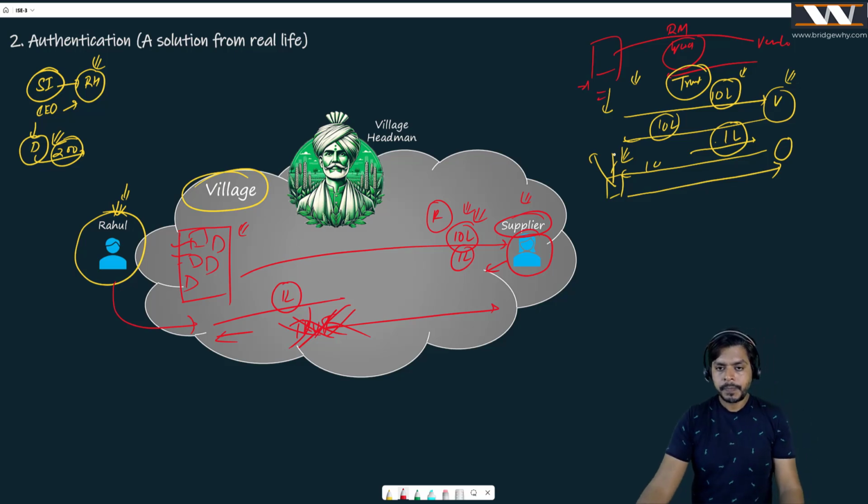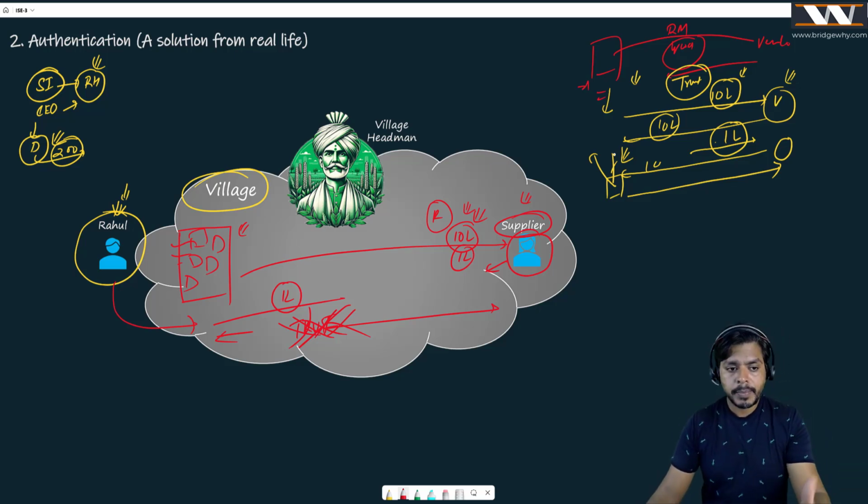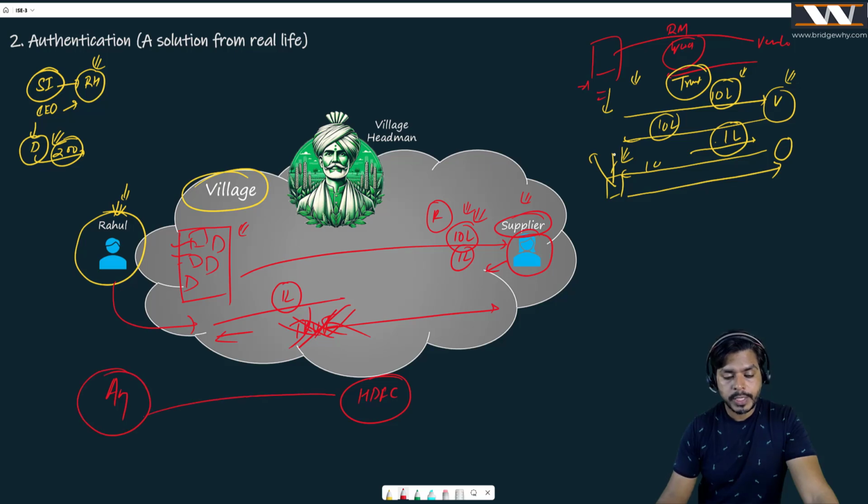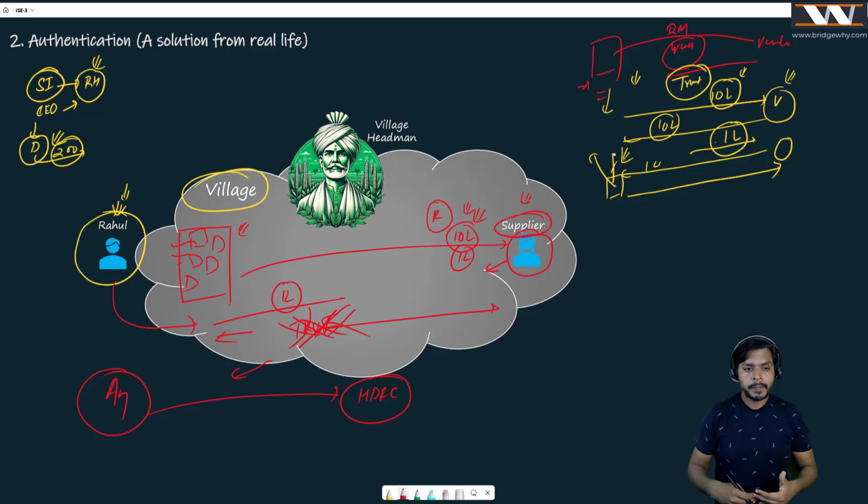Interesting. Don't you think that there is the same problem between Anjali and the HDFC Bank server also? Anjali was not sure whether she is talking to HDFC Bank or maybe some intruder. There was no trust. How are we going to solve this problem? Whatever approach we take, believe me, we are going to take the same approach while solving the computer problems, because computer problems were solved by human beings like us, right?